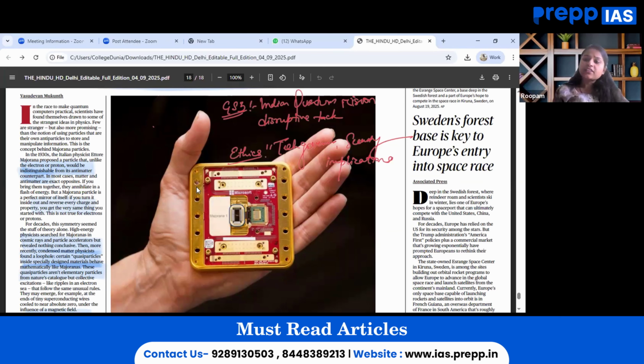From mains perspective, the same article is to be seen through the lens of India's quantum computing mission. It could be a disruptive technology, and in ethics, we can link this particular article with regard to tech governance and security implications as well.